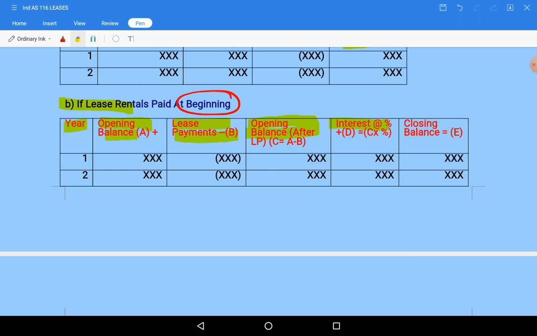On that we need to calculate interest. To the opening balance after lease payment we add interest, and you get the closing balance.